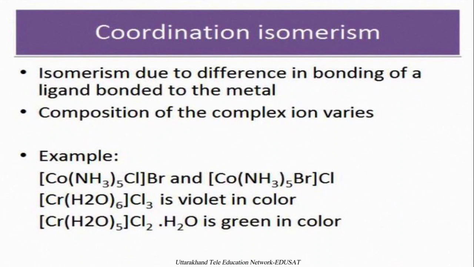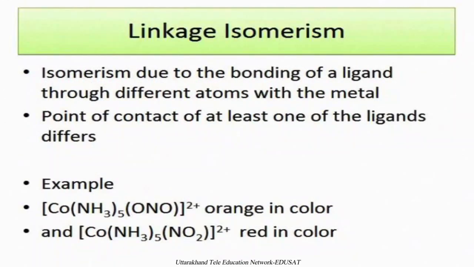Now the linkage isomerism. It is due to the bonding of a ligand through different atoms with the metal. Different atoms means if a ligand consists of one or more atoms, then it can bind to the central metal atom in different ways. For example, here pentammine cobalt is attached through oxygen in this complex, and in another example, pentammine cobalt is connected through nitrogen.